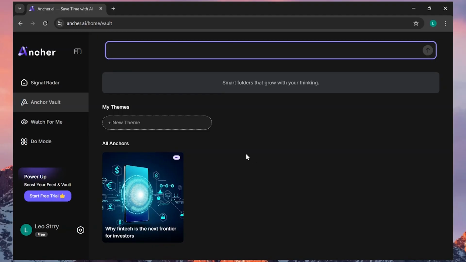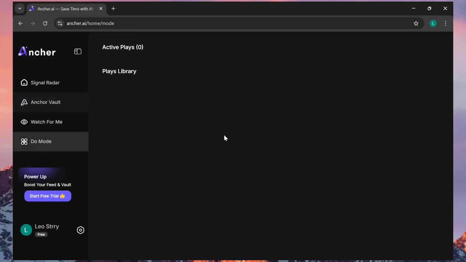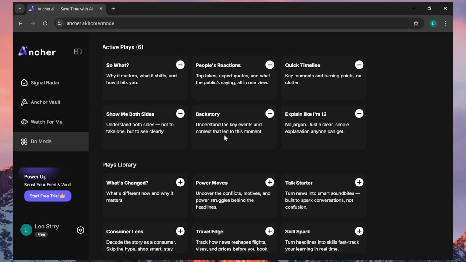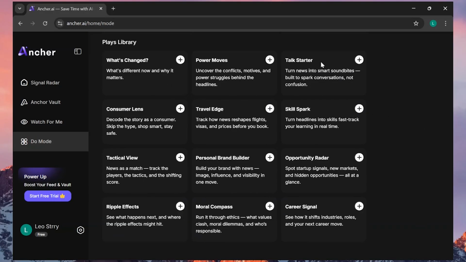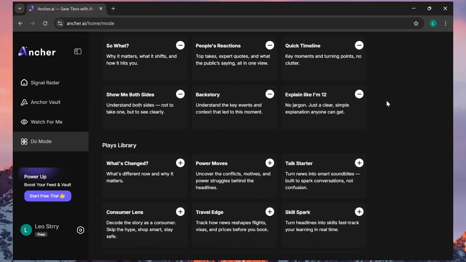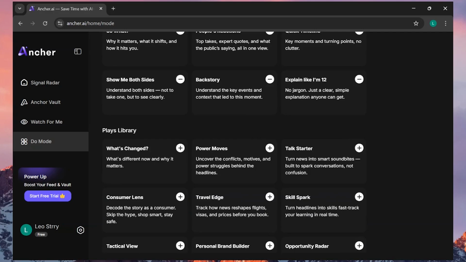Next mode is this do mode, where you have different options like these, and here you have a library as well, so you can add new plays from this library. So what they do is basically written under their cards.